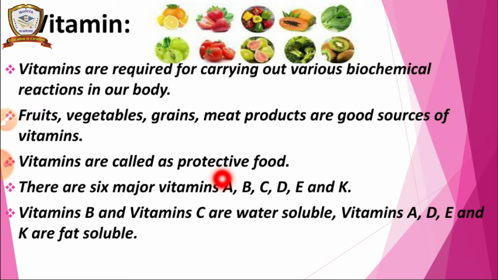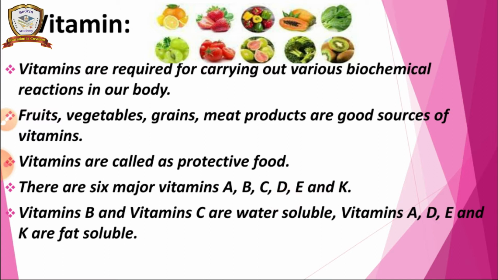What are the 6 major types of vitamins? Vitamin A, vitamin B, vitamin C, vitamin D, vitamin E and vitamin K. In that, vitamin B and C are water soluble. Vitamin A, D, E, K are fat soluble.